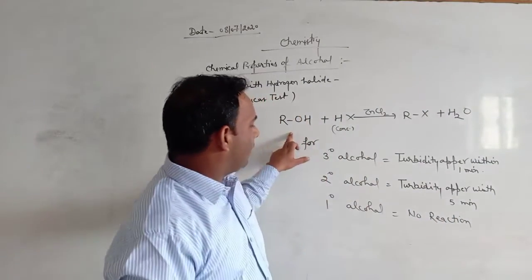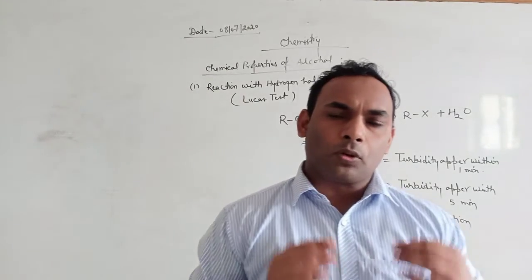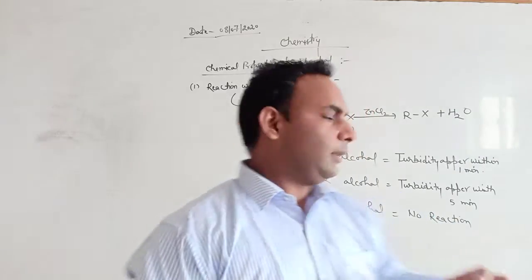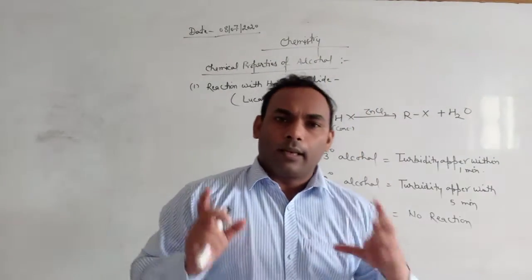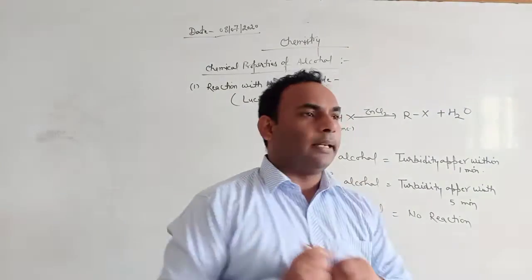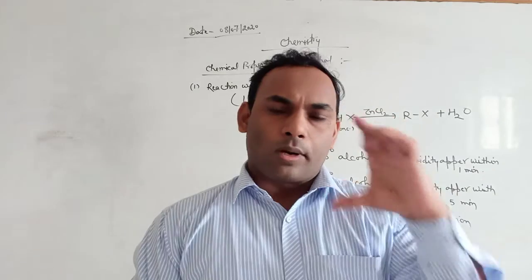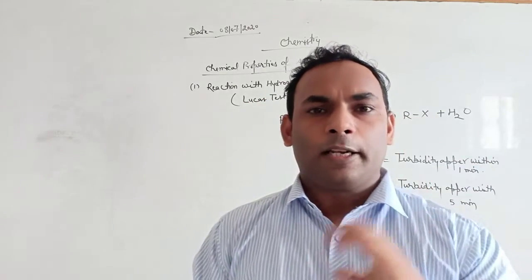If this alcohol is secondary alcohol, then turbidity shows after 5 minutes. And if the alcohol is primary, then there is no turbidity. It means there is no reaction. Solution appears clear.